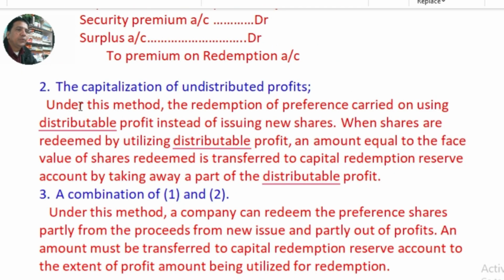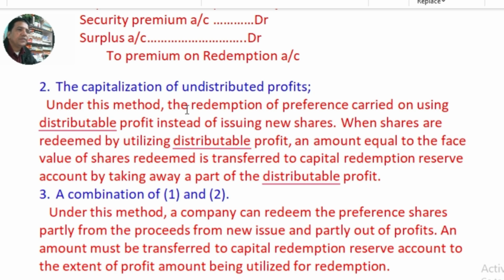Our second method is called the capitalization of undistributed profit or free reserves which are available for distribution as dividend. These profits can be capitalized by the company, meaning adding to paid up share capital.